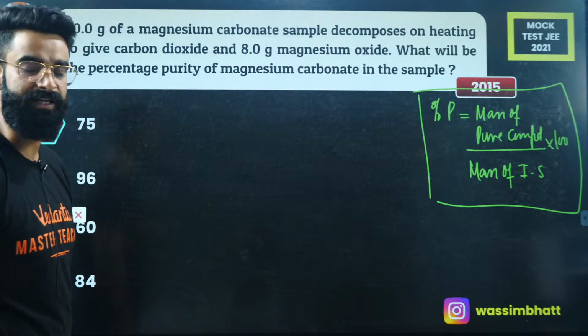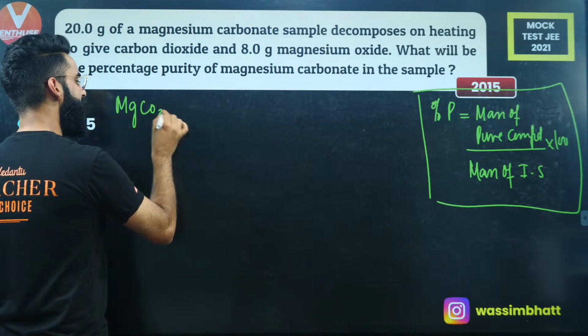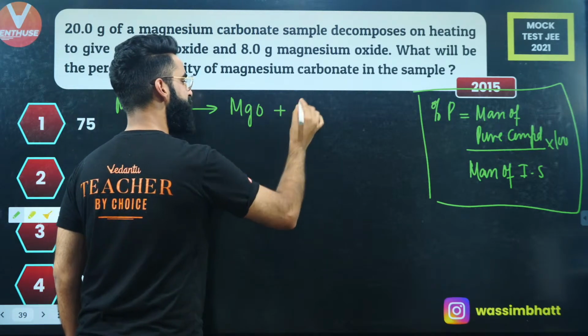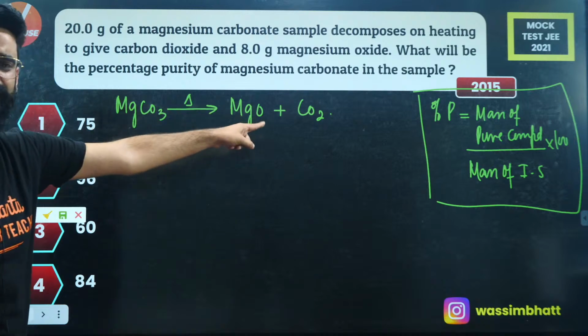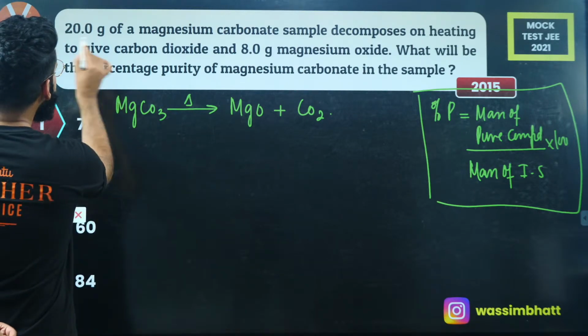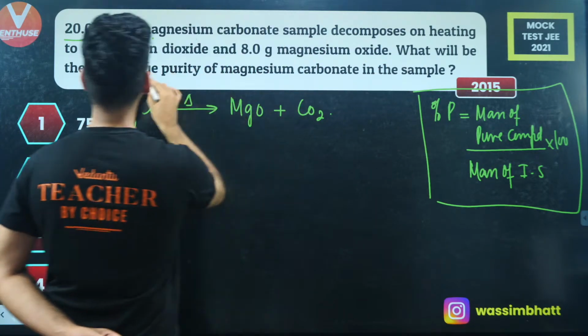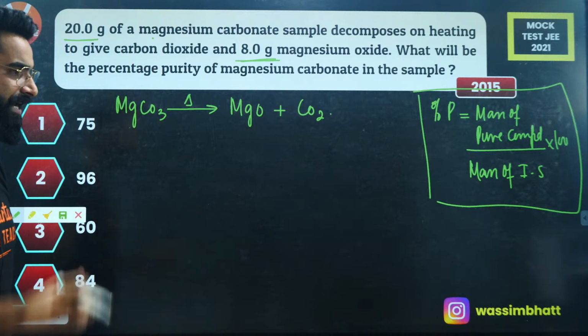First thing, I'll be writing the reaction. As per the equation, this magnesium carbonate is being decomposed into magnesium oxide, and with this magnesium oxide, you have got carbon dioxide as well. It's a balanced chemical equation, people. Now understand, it's mentioned that 20 grams of the magnesium carbonate sample decomposes on heating to give carbon dioxide and 8 grams of magnesium oxide.